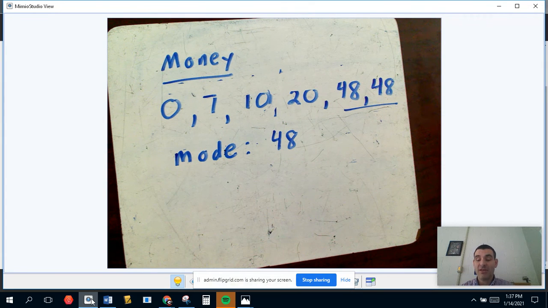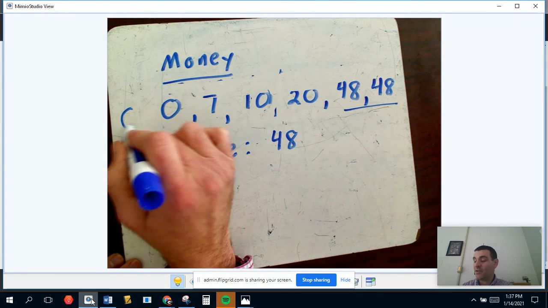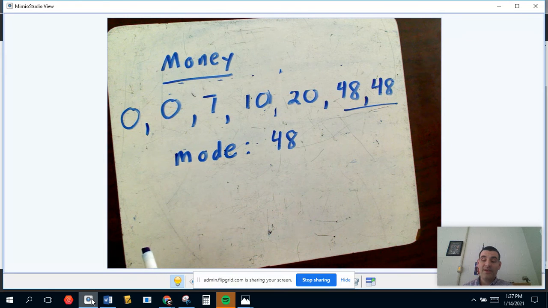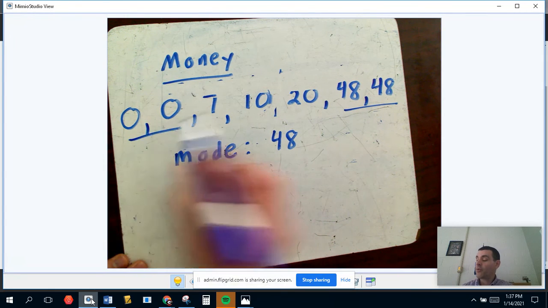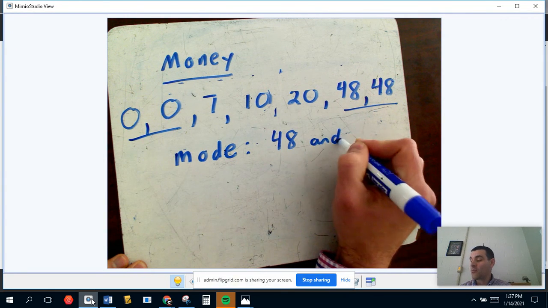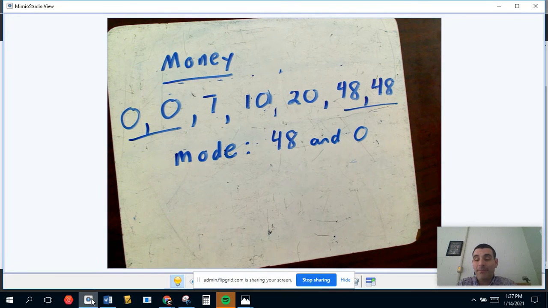Let's say we have a 7th person that joins the list and they have no money. Well, in this instance, both 48 and 0 are modes, because though they tie with each other, they each show up more than all the others. So it's possible to have no mode, one mode exactly, or more than one mode, depending on the situation.